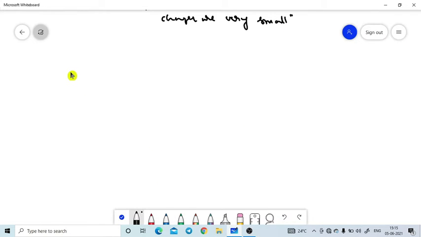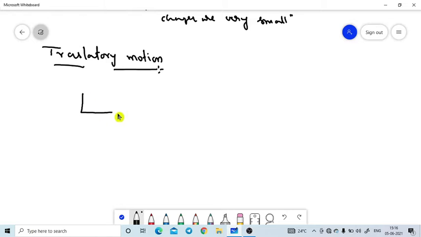Now in this topic we also need to know some important definitions. First, we need to know what is meant by translatory motion. We can take an example first, and after that we will give the definition of translatory motion.